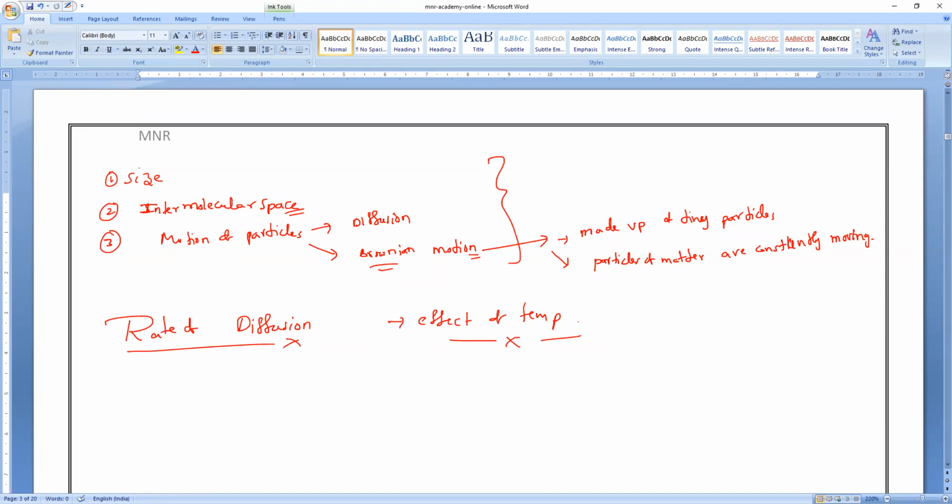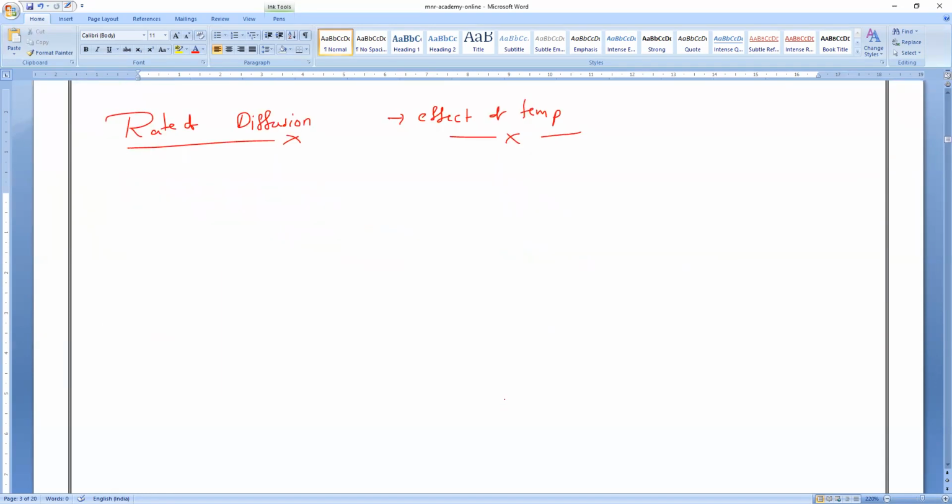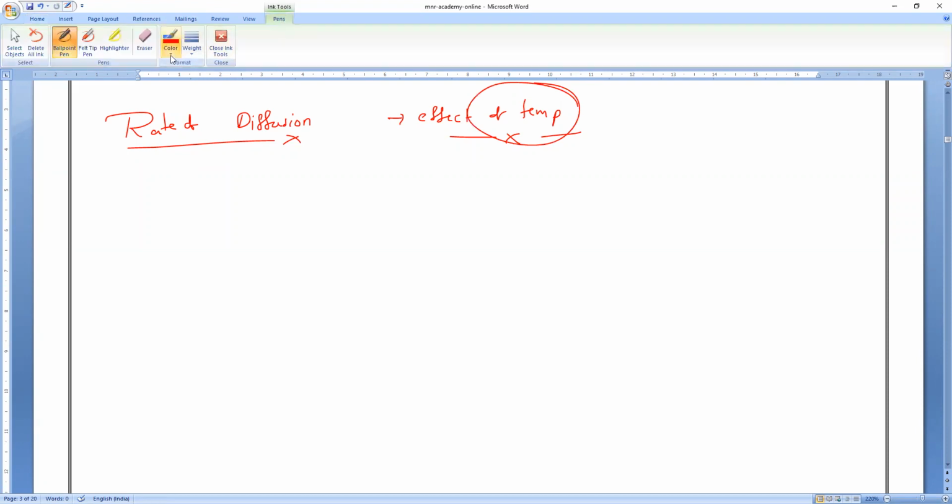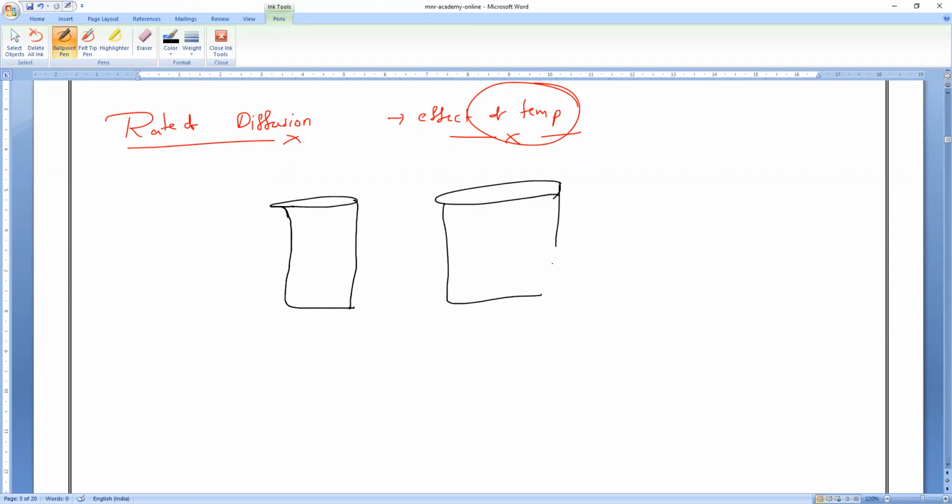Okay. Now, to prove this, you might all have experienced it in our daily life also. Let me take a very simple example of how the temperature will be affecting the rate of diffusion. Shall we start, guys? Are you all clear? Now, take two containers in our home, if possible. This is container one, and I'll take another container. Now you can see I have taken 100 ml of water in both.